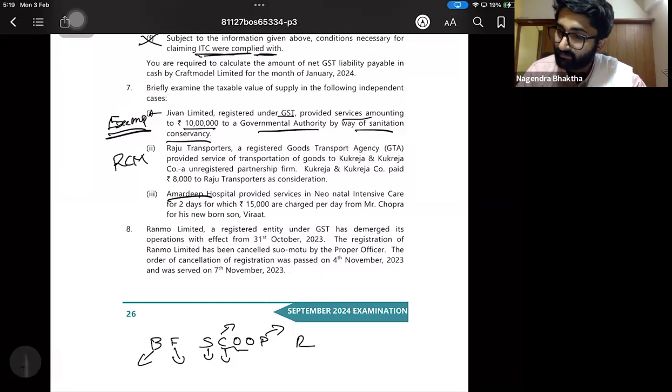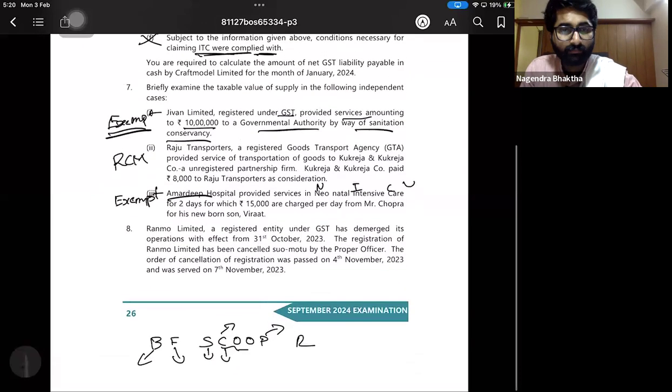Okay, so this is exempt. This question is basically from the exemption chapter. You have to write that services provided by a clinical establishment by way of providing room services, having room charges exceeding 5,000, are taxable, except in the case of CCU, ICU, NICU, ICCU. So this is actually NICU, the neonatal intensive care unit. So that is completely exempt.